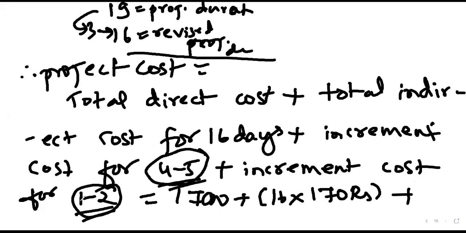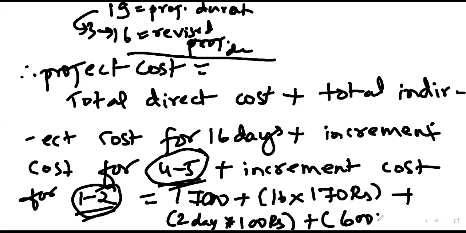Okay. So for 4-5 we have to multiply the amount by 2. So 2 into 100, sir. 4-5 is 100. 70 is 2-3. 600 into 1.